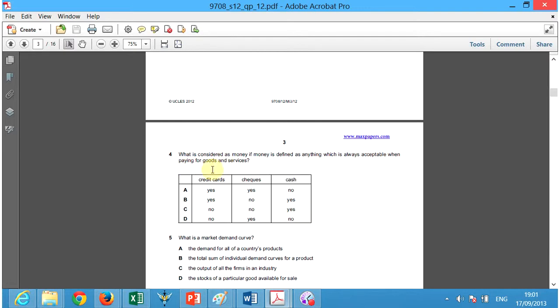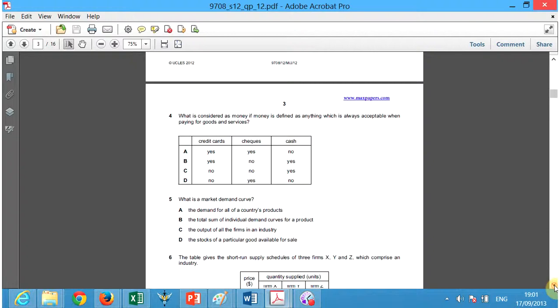So in this question, credit cards, yes, they pay for goods and services, checks also, and cash, but not always. The only thing that is always acceptable is cash. So that's why C is correct. No, no, yes. You must think about those ladies selling groceries on the side of the road.